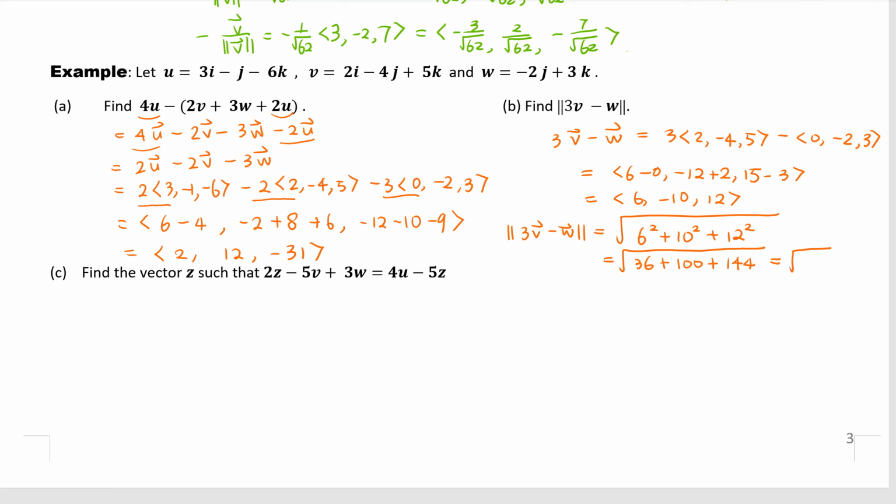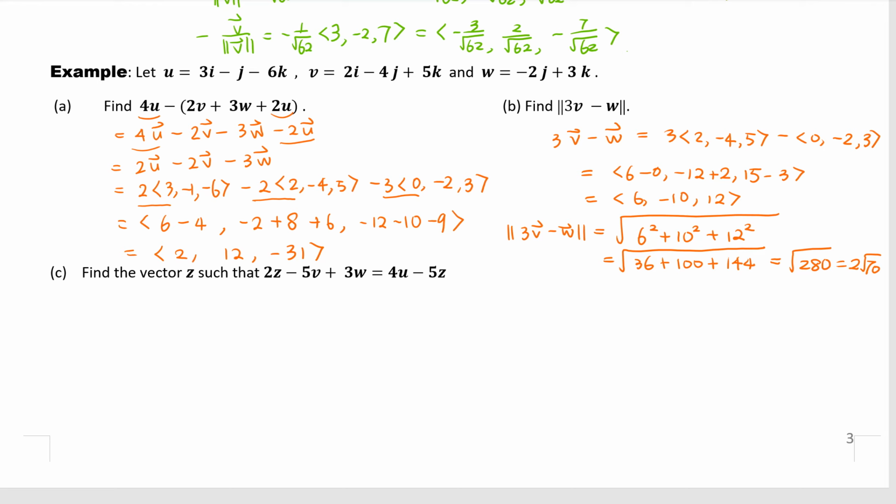Okay, so 136 plus 144 is 280. So far, so good. And when we divide it by 4 is 70. So this is the same as 2 times square root of 70. So far, so good, everybody? Do you have the same answer?